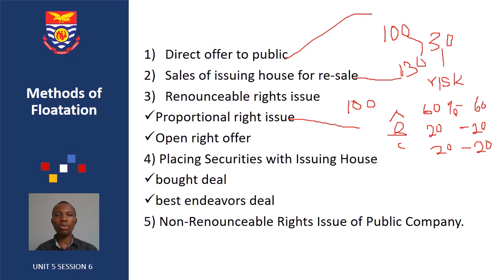When it comes to the open right offer, this is what we mean. If after the company allots those shares in proportion to the existing shareholders, some of them are not able to take up the full shares allotted to them. For instance, assuming that A took all the 60, B took all the 20, C took only 5.